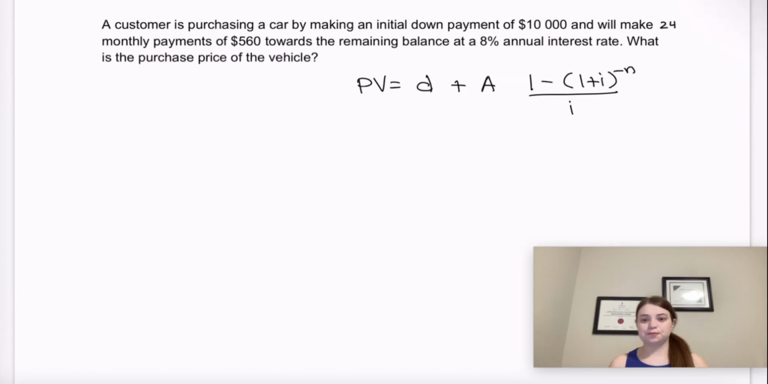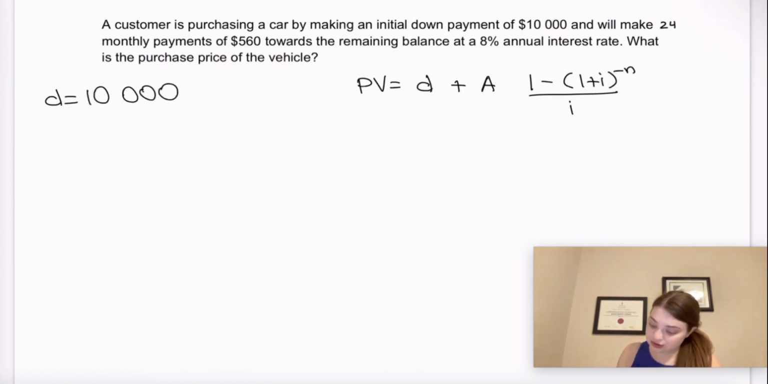So present value. All right, in this case, D is the amount for the down payment. That already knocks $10,000 off of our purchase price, which is good. And then we have A, which is the annuity. In other words, how much monthly do we have to pay? That's going to be $560 per month.